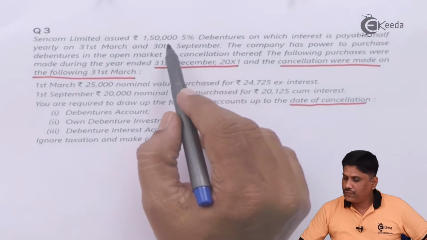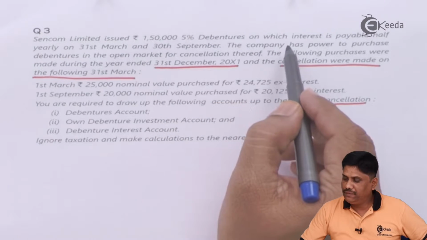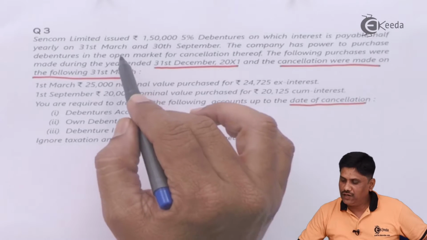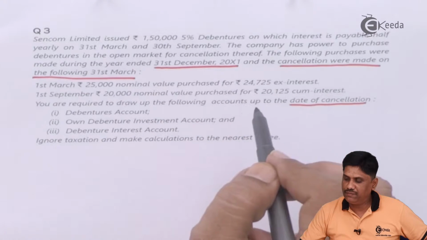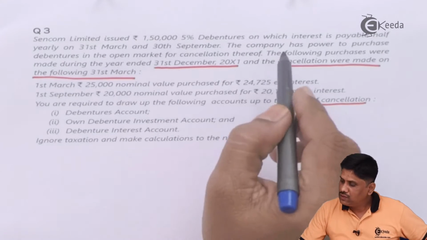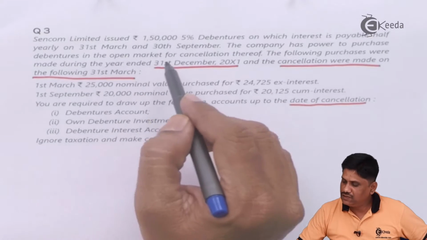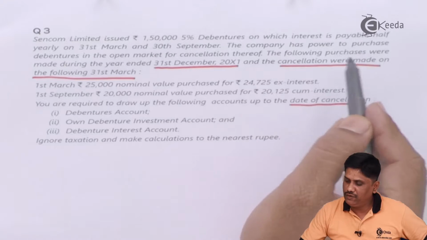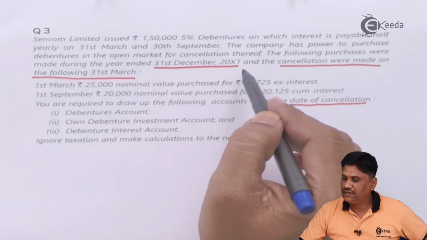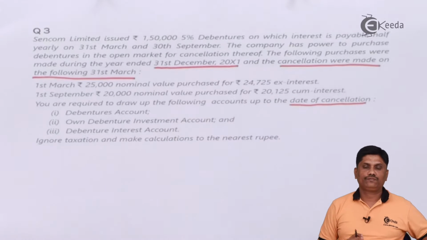They issued rupees 1,50,000 5% debenture on which interest is payable half yearly on 31st March and 30th September every year, of course. Company has a power to purchase debentures in open market for cancellation, and the following purchases were made for the year ended 31st of December X1.